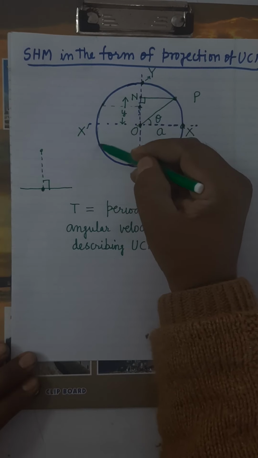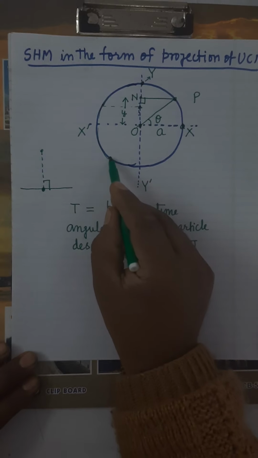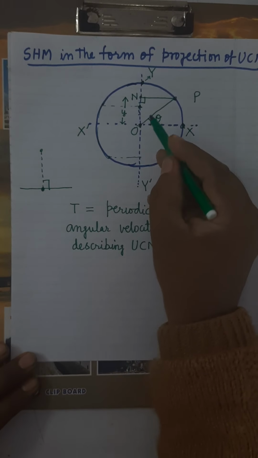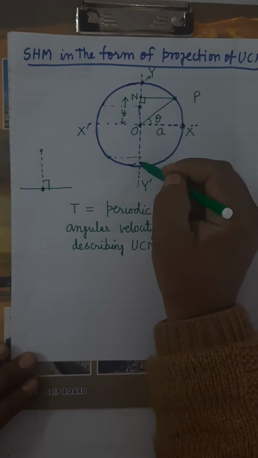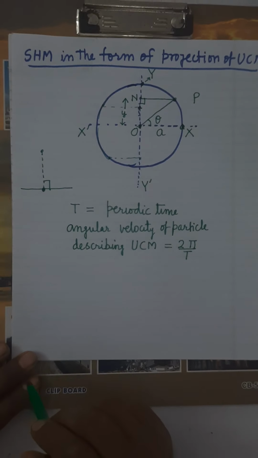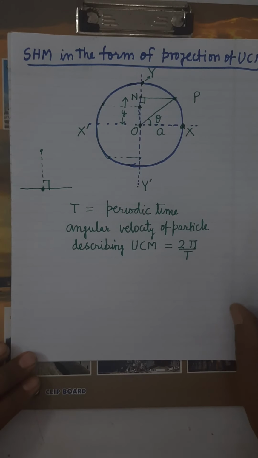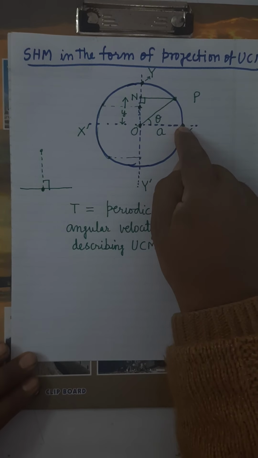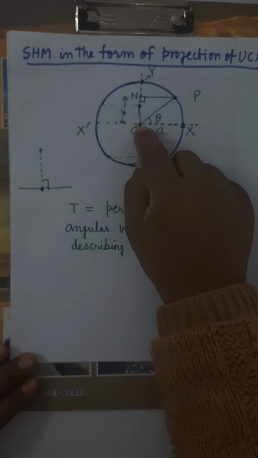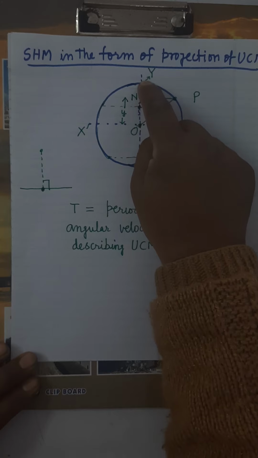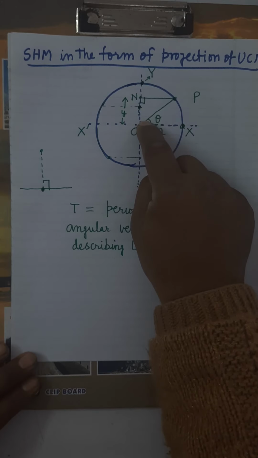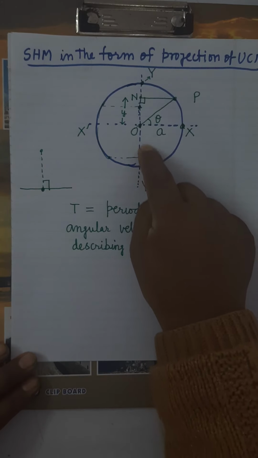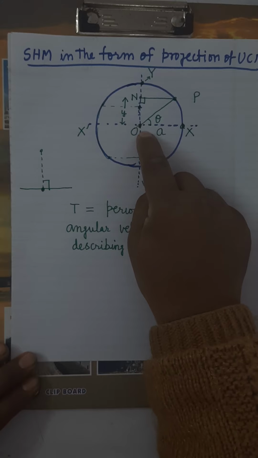When particle reaches from here to here, draw the perpendicular. Foot has reached from where to where? From here to here, crossing to the mean position. Means you will find that when particle moves in this way with a constant speed, foot is moving from O to Y, then Y to O, then O to Y dash and then Y dash to O.